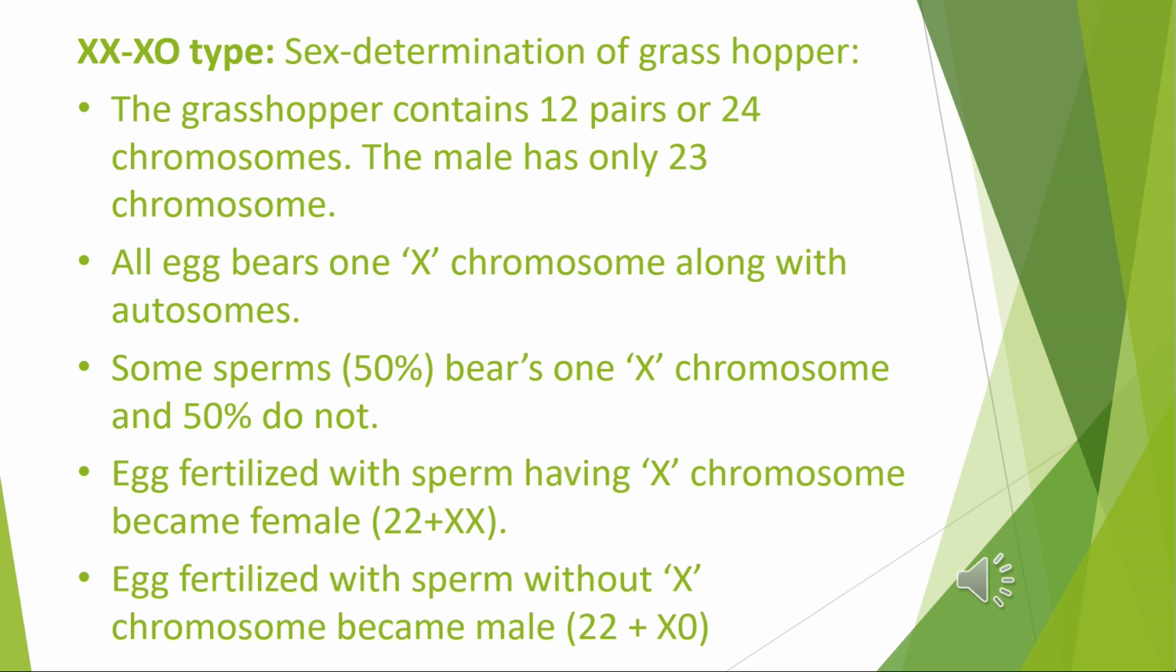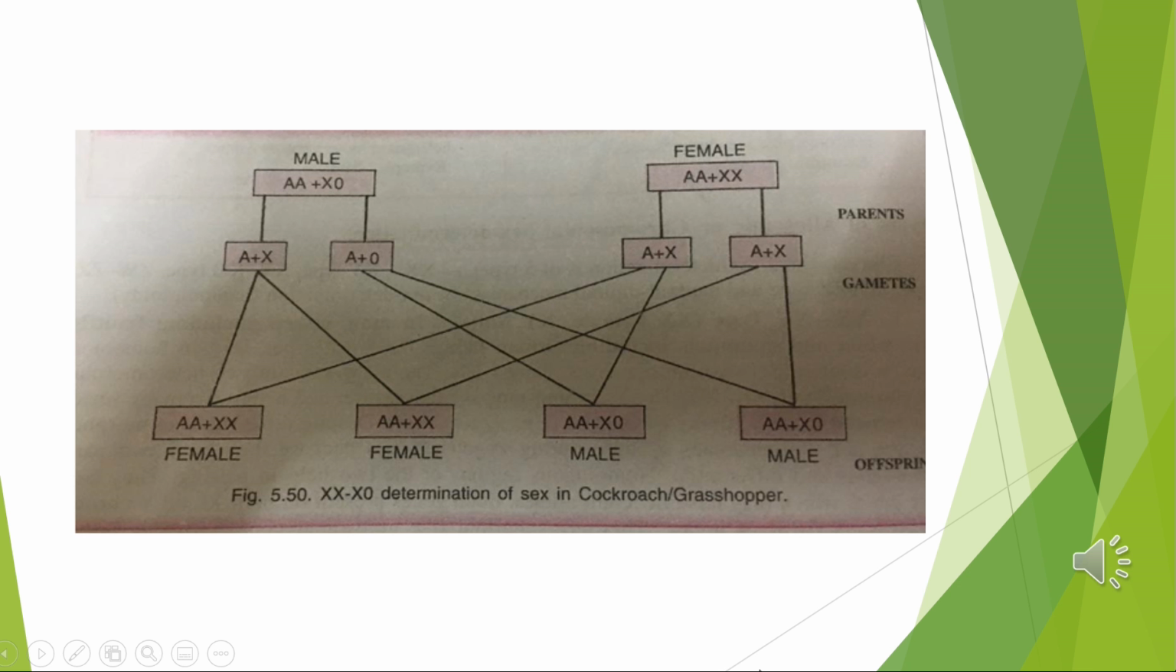The females are homogametic because they produce only one type of egg, autosomes plus X. The males are heterogametic, with half the male gametes, gynosperms, carrying the X chromosome, A plus X, while the other half, androsperms, are devoid of it, meaning A plus 0. The sex ratio produced in the progeny is 1 to 1. This cross shows XX-X0 determination of sex in cockroach or grasshopper, etc. Male and female are crossed together and this is how the offspring are formed.